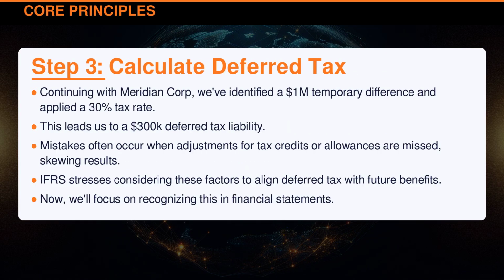Continuing with Meridian Corporation, we've identified a $1 million temporary difference and applied a 30% tax rate. This leads us to a $300,000 deferred tax liability. Mistakes often occur when adjustments for tax credits or allowances are missed, skewing results. International Financial Reporting Standards stresses considering these factors to align deferred tax with future benefits. Now, we'll focus on recognizing this in financial statements.